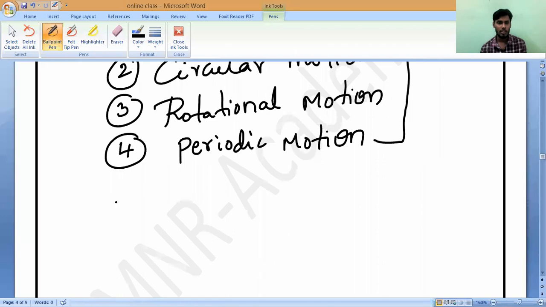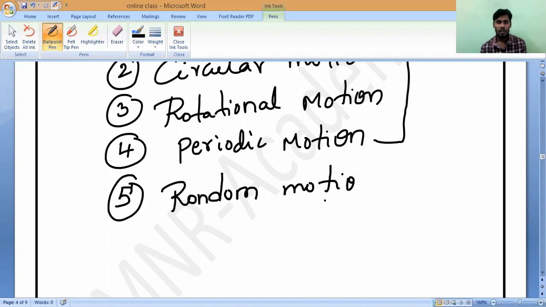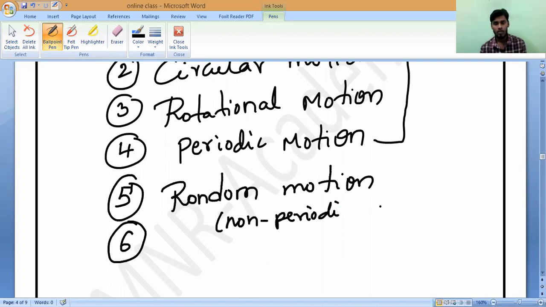Okay, random motion is there, so that also we will study. What is that, Naren? Tell me. Random motion. Also we can call it non-periodic motion. Do you understand? Is there any other thing, Narayan?